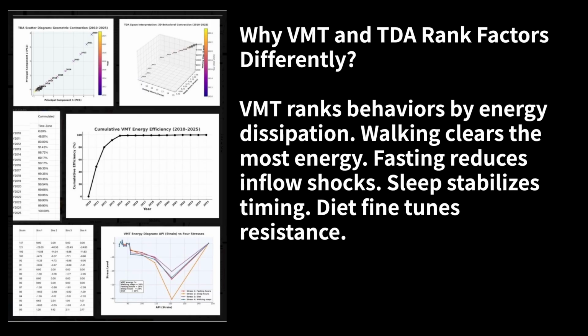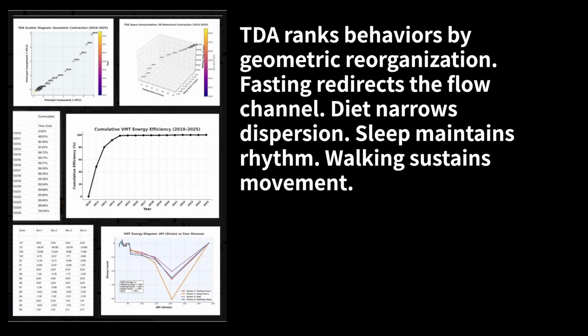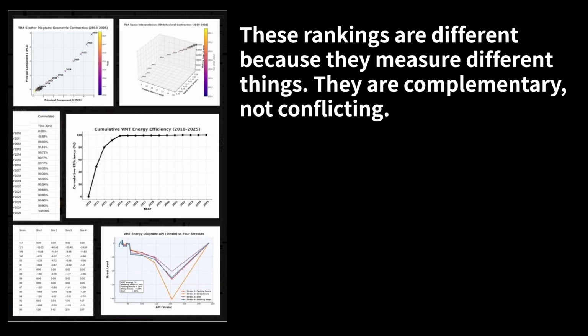Why VMT and TDA rank factors differently? VMT ranks behaviors by energy dissipation. Walking clears the most energy. Fasting reduces inflow shocks. Sleep stabilizes timing. Diet fine-tunes resistance. TDA ranks behaviors by geometric reorganization. Fasting redirects the flow channel. Diet narrows dispersion. Sleep maintains rhythm. Walking sustains movement. These rankings are different because they measure different things. They are complementary, not conflicting.